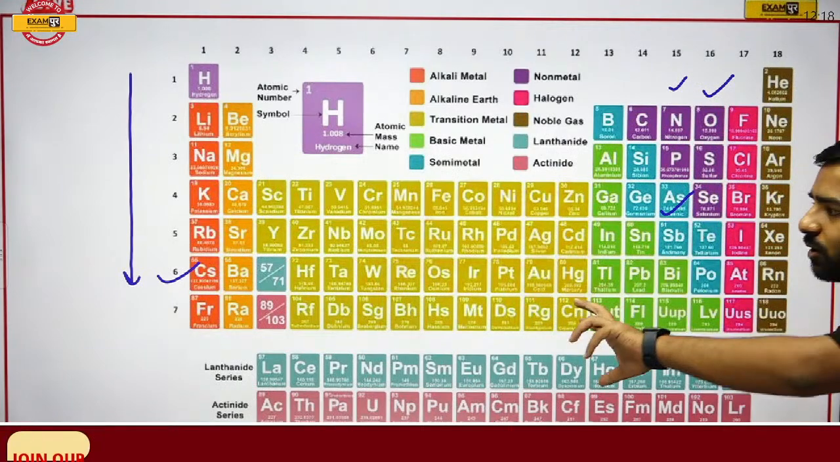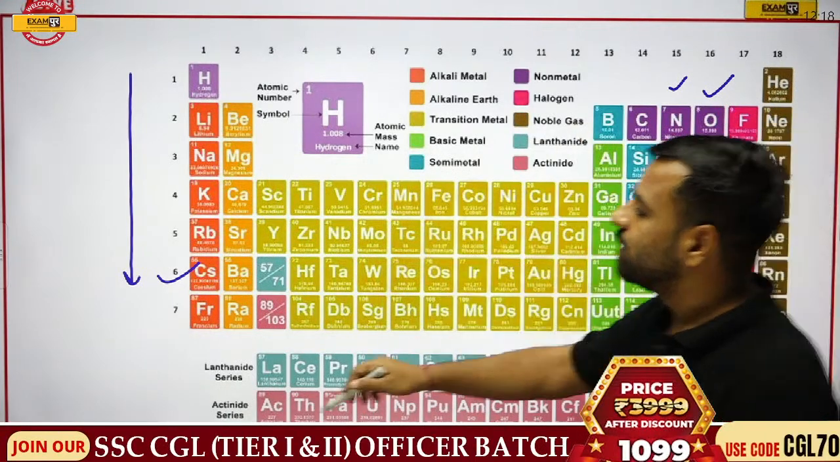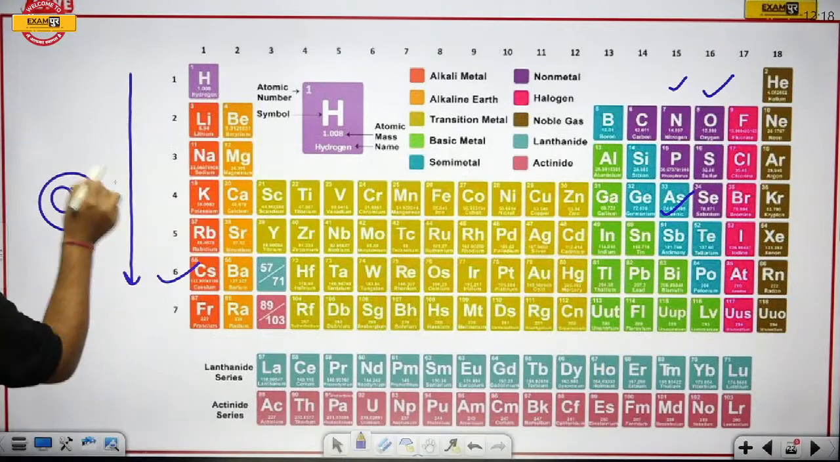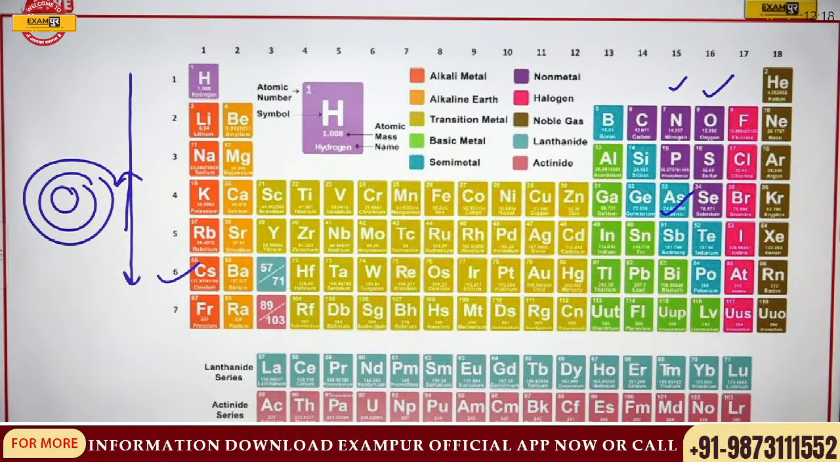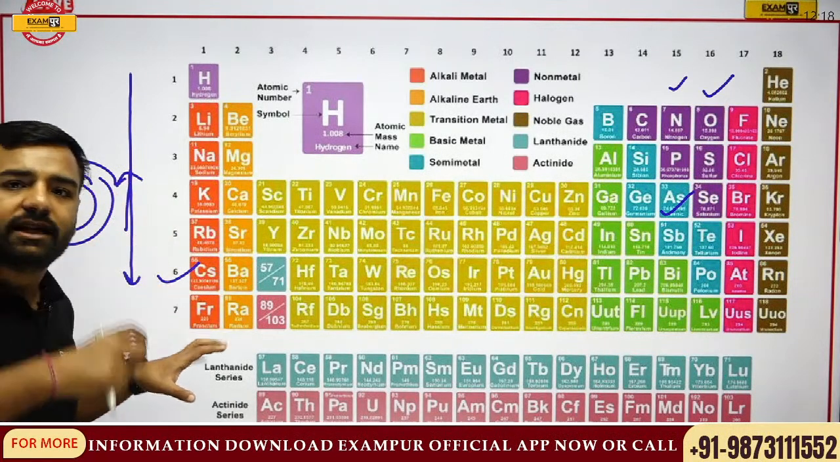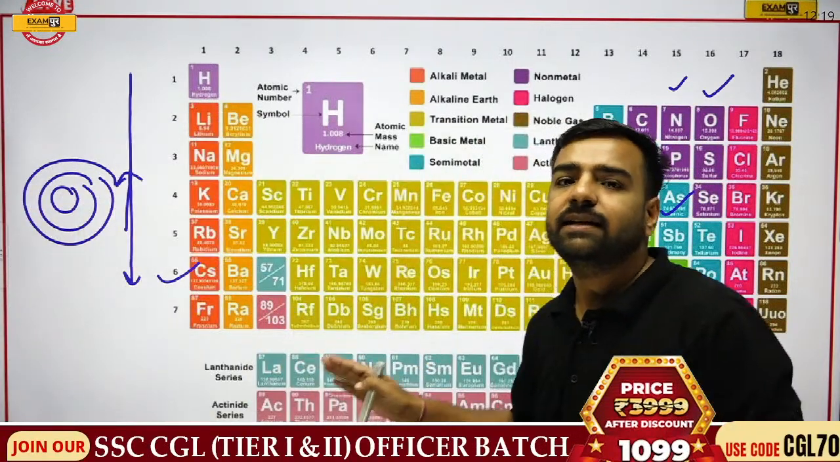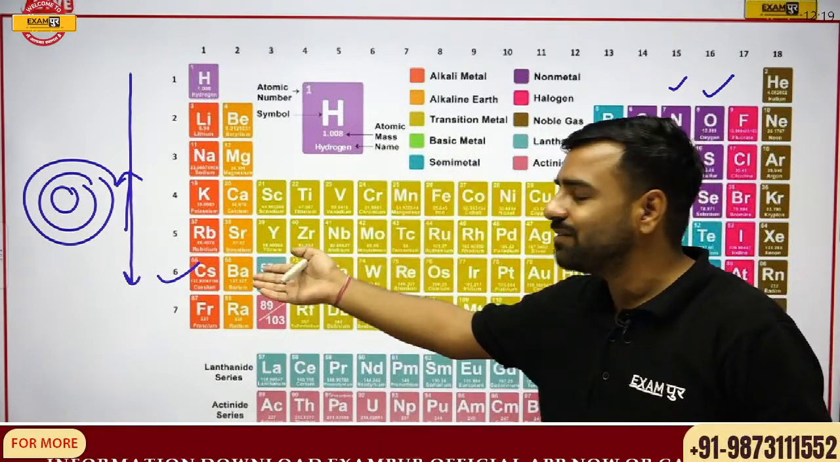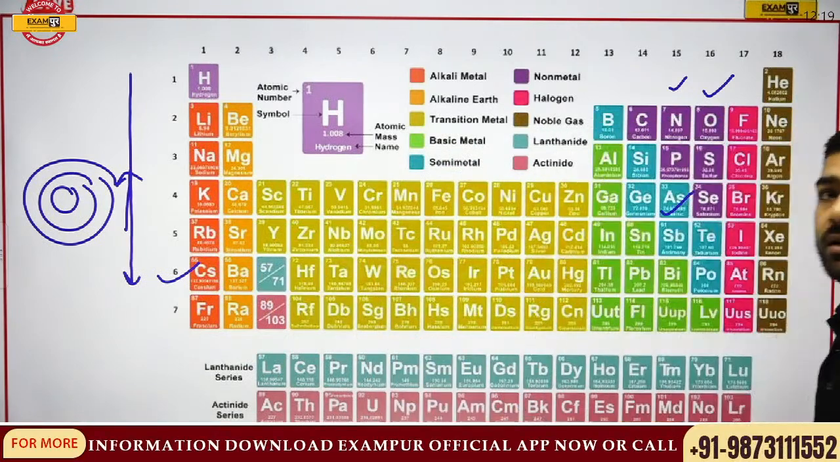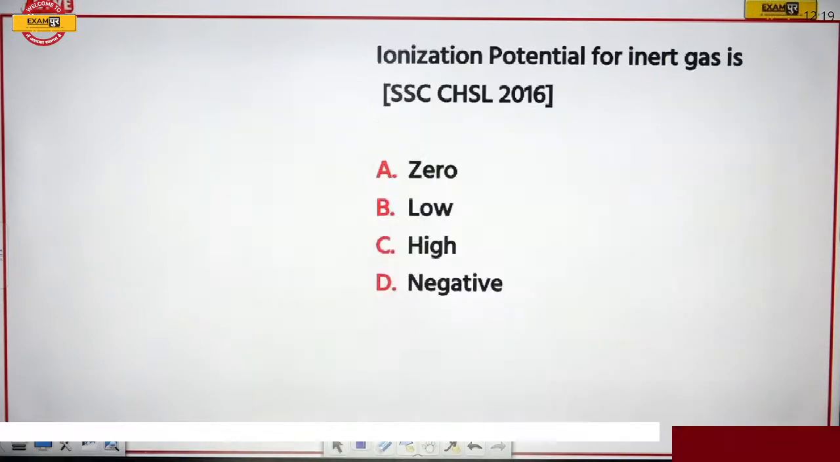Got my point? So if it is clear, please remember this point. The number of shells will increase as you go from top to bottom, and electron can be taken out easily from this part. So that's why option C, cesium, is going to be the correct answer. Okay, let's move forward now.